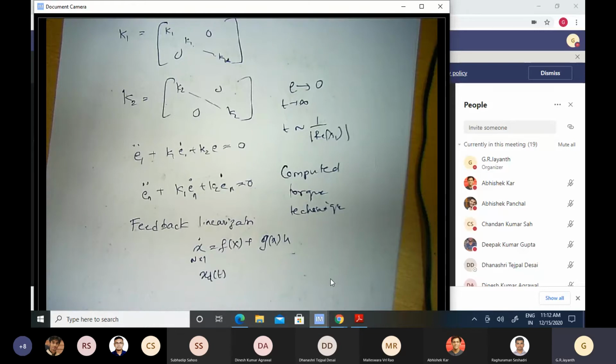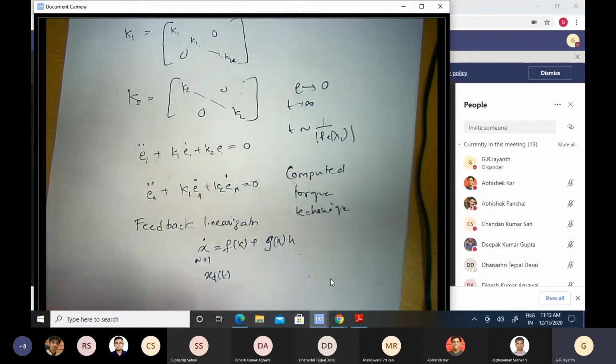As part of the homework, I would like to give this 2R manipulator problem once again and get you to implement feedback linearization, or computed torque, for the 2R manipulator. I think it's going to be an interesting experience.